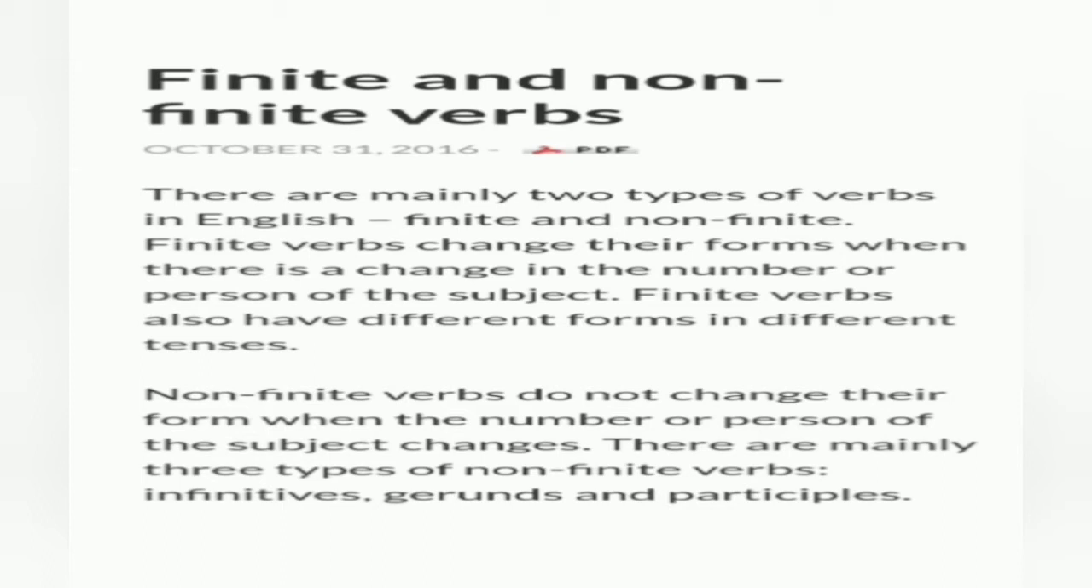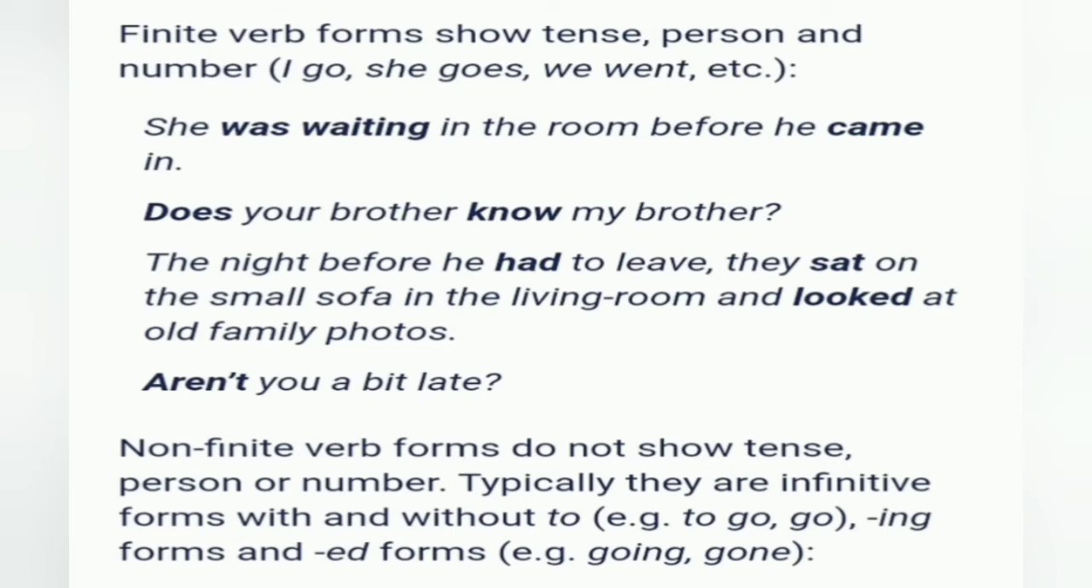And then participles, of course, present and past. Present always with "ing" and past with "ed". So in case of non-finite verbs, we do not change the form. Okay ji, then examples of clauses and phrases are given. "She was waiting" is a clause, "in the room" and "before he came in" are phrases. Again, we have two clauses and a phrase in it.